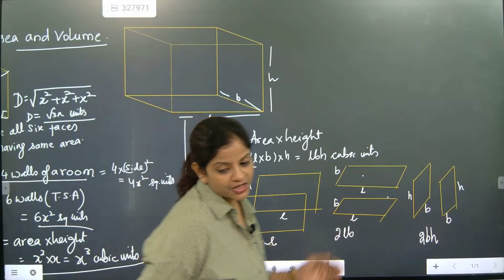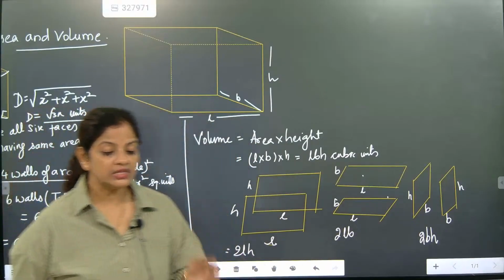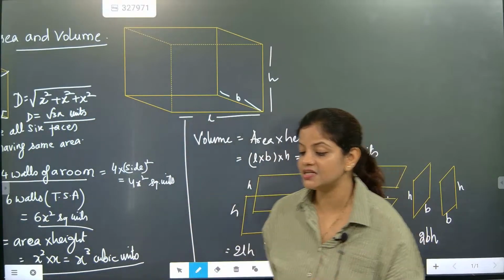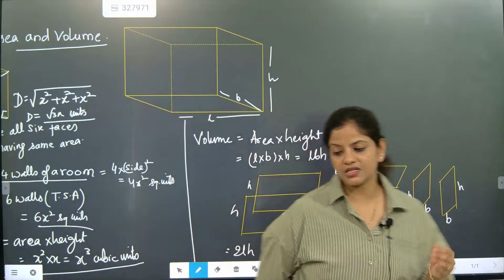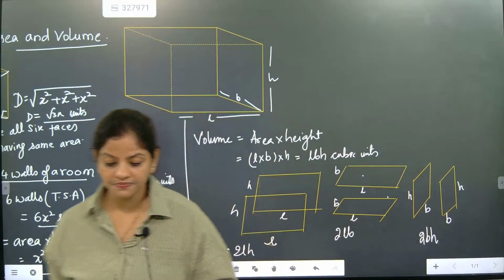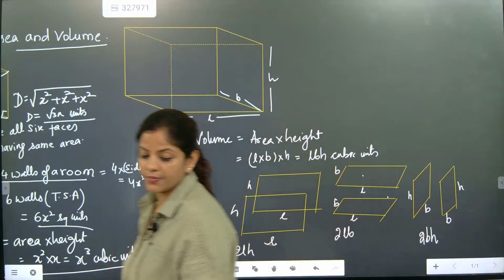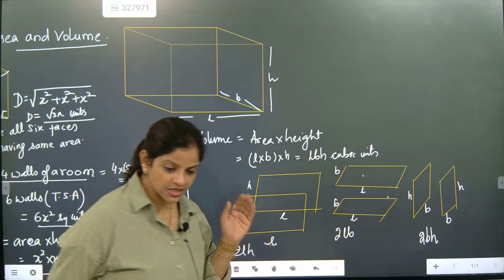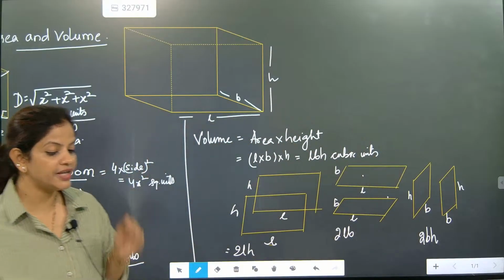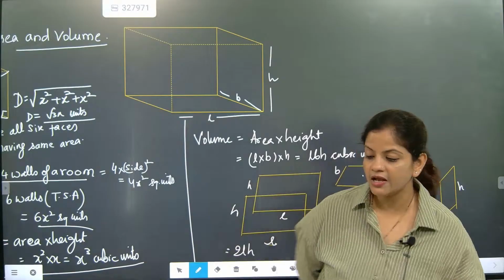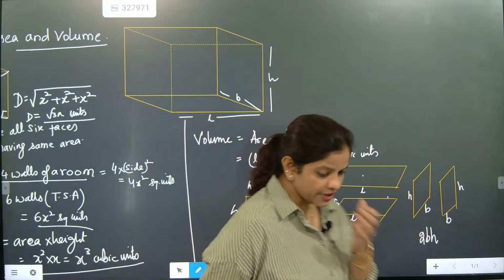If somebody asks you about 2 dimension, then you will say L into B. But when they ask you what is 3 dimension, then you will say LBH is considered as 3 dimension. Okay, Praveen. That's the basic difference between 2 dimension and 3 dimension. For 2 dimension, we write LB. For 3 dimension, we write LBH. I hope you got this point, beta.